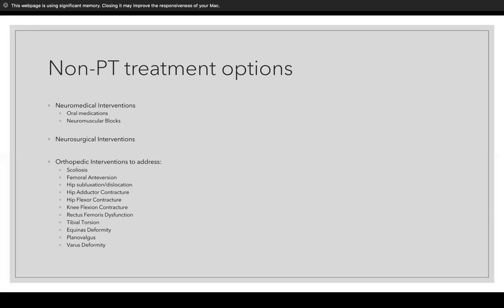So some non-PT treatment options. You have neuromedical interventions: oral medications and neuromuscular blocks. Those, as well as neurosurgical interventions, mostly revolve around the reduction of spasticity, trying to limit some of the involuntary movements that these kids are struggling with. There are also orthopedic interventions to address scoliosis, femoral anteversion, hip subluxation or dislocation, hip adductor contracture, hip flexor contracture, knee flexion contracture, and the list goes on. You guys can read from there.